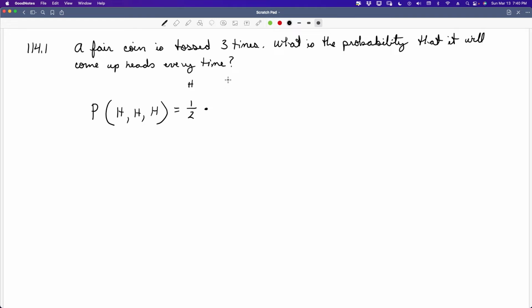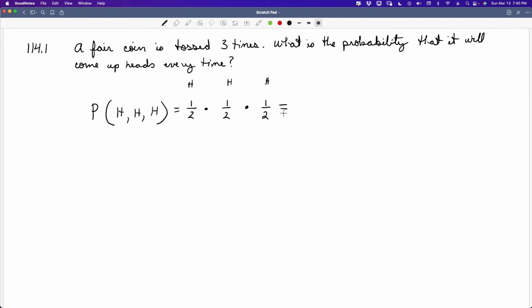So the second time we want heads, and then the third time we want heads, right? So the probability of getting heads on another toss, or just another independent event, is still the same. It's 1 out of 2. I have a 1 out of 2 shot of getting heads when I toss the coin again. Doesn't matter what happened before. This is an independent event. So the probability of getting heads again when I toss it is still 1 out of 2, because there's still only 2 outcomes and I want one of them.